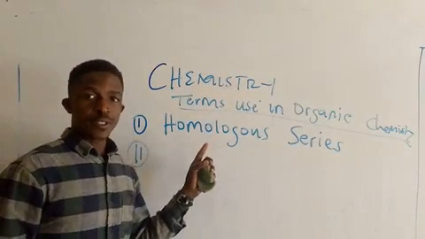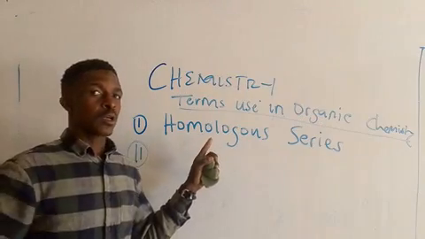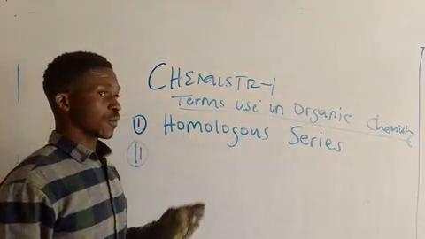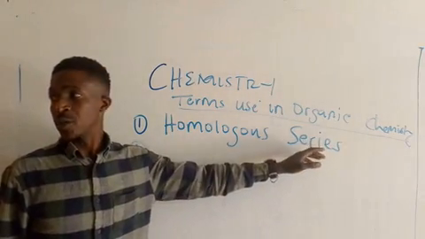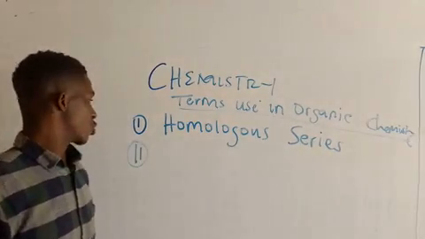So can you see the terms used in organic chemistry? We have homologous series, number one.